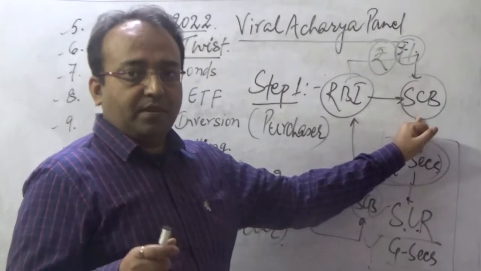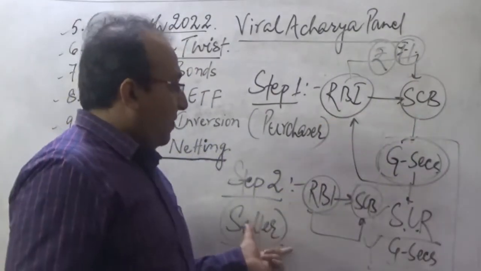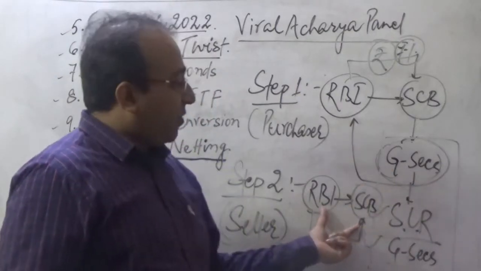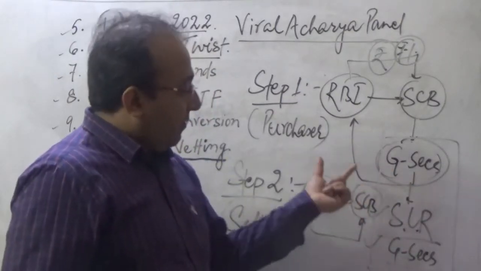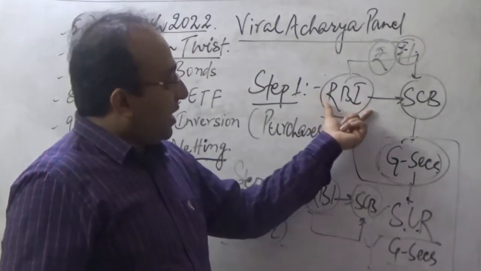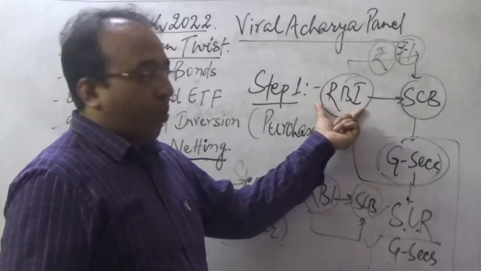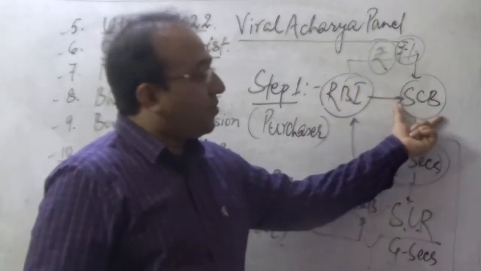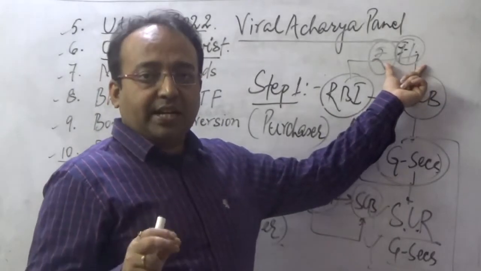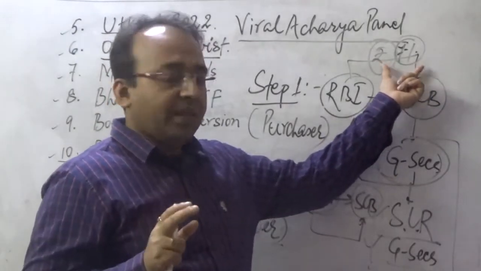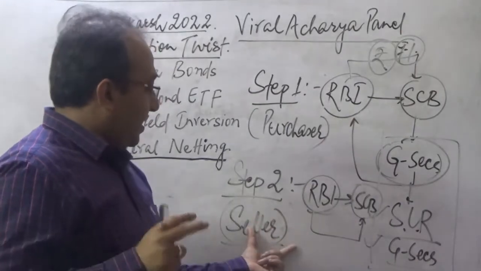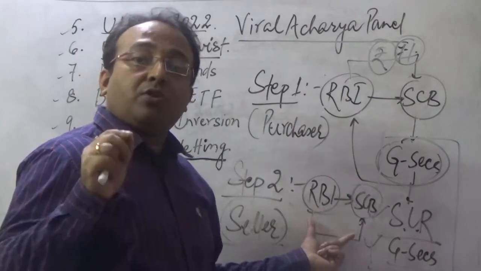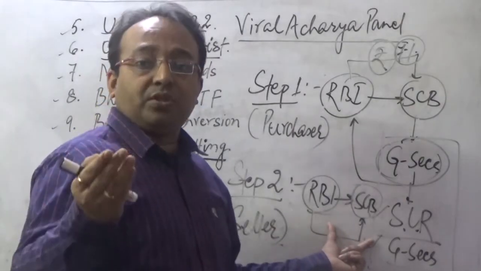scheduled commercial banks. Alright. Secondly, when RBI sells the securities to scheduled commercial banks, RBI will suck out the money from the scheduled commercial banks. So the issue is that in this situation, RBI will purchase the securities from scheduled commercial banks at a particular interest rate, let's say 7%. Fine. On the other hand, in the second step, RBI will sell the securities to scheduled commercial banks at, let's say, 9% interest rate.